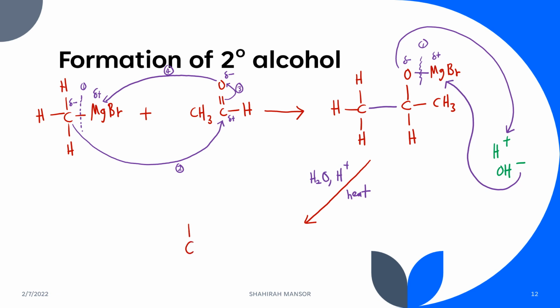So now you akan dapatlah, okay, CH3 and then CH3 salin semula, but now this O here sekarang akan ada hydrogen. Okay, tambah dengan Mg OH Br. Okay, so now we have got this alcohol daripada hydrolysis reaction tadi.